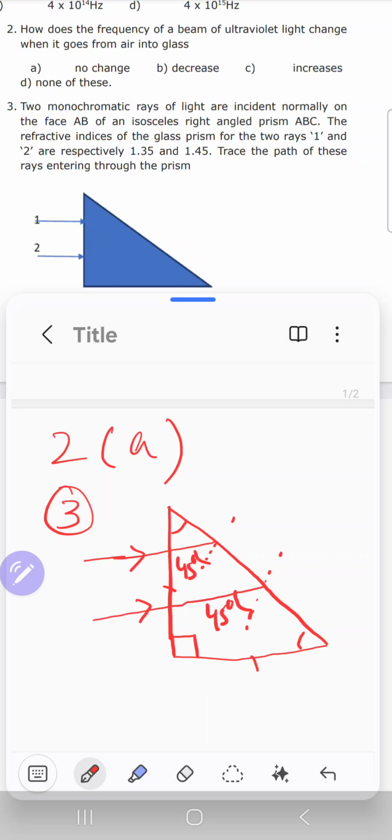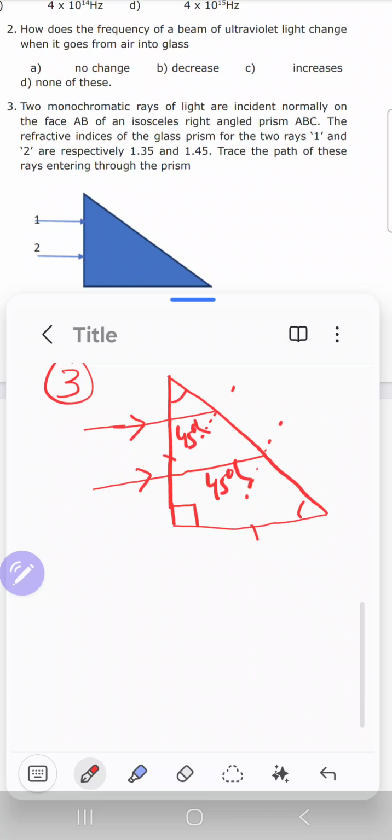Now, as we have to trace the path of the rays, we have to check whether the ray is going to suffer total internal reflection or not. If it is suffering total internal reflection, then the ray would come back in the same medium. Otherwise, refraction would take place, which means it would come out of this particular prism. So we can find out whether the angle of incidence is greater than the critical angle or not. But we are not given the critical angle. Here we are given the refractive indices, but we know the relation between critical angle and refractive indices.